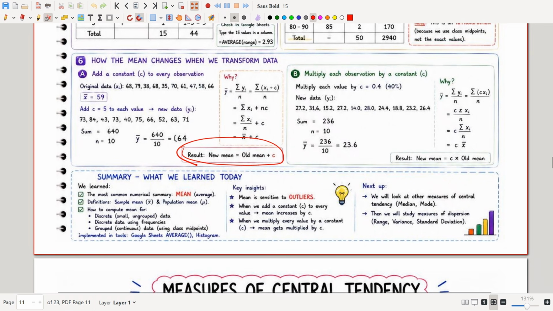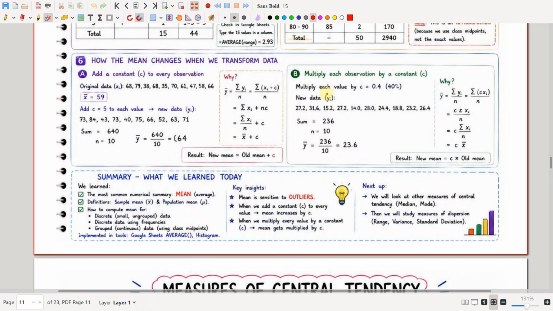For the mean, if you add a constant to all the observations, then the new mean will be equal to the old mean plus that constant. And if you multiply each observation by a constant, you will again get the new mean as the old mean multiplied by that particular constant.